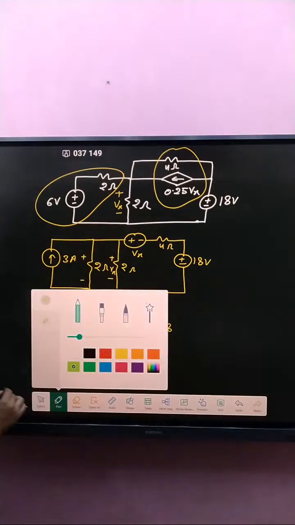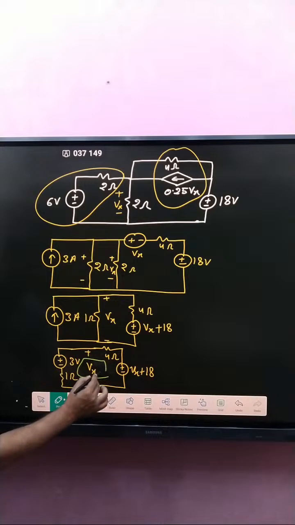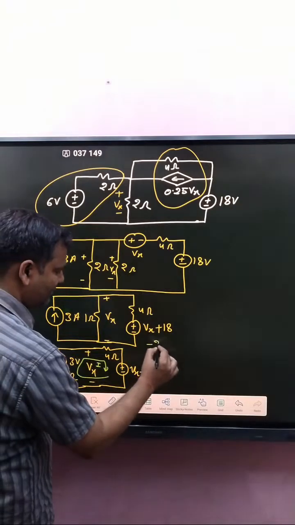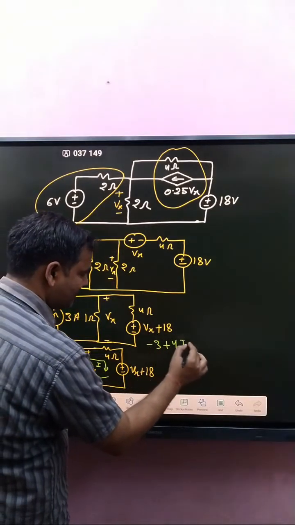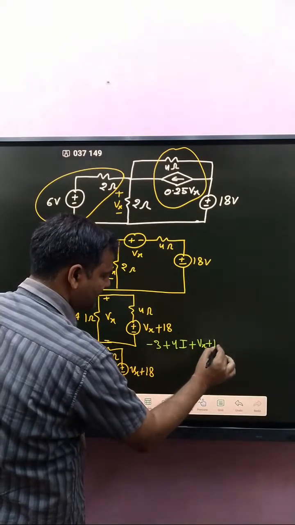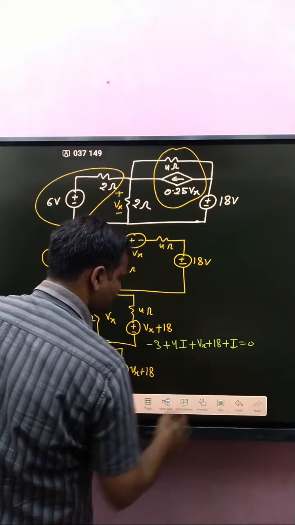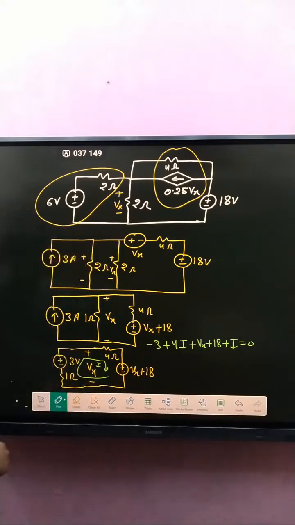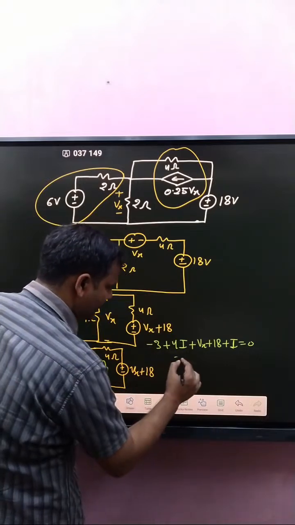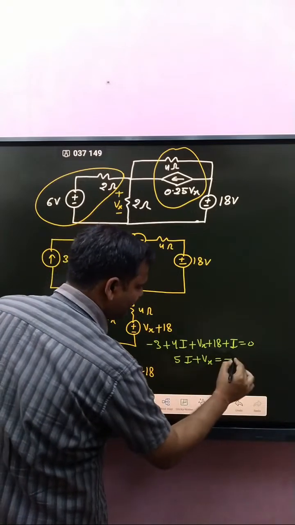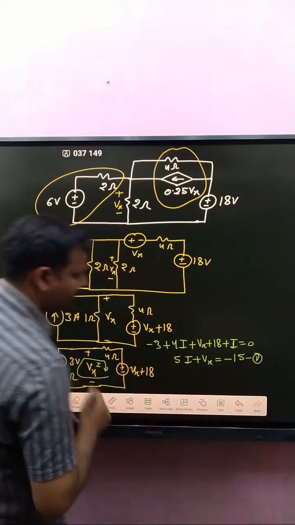Now after that, apply KVL in this loop: minus 2 plus minus 3 volt plus 4i plus Vx plus 18 plus 1i, this is equal to 0. Clear or not? So we got 5I plus Vx equal to minus 15. That is equation number 1.